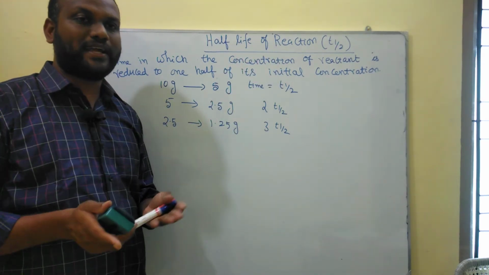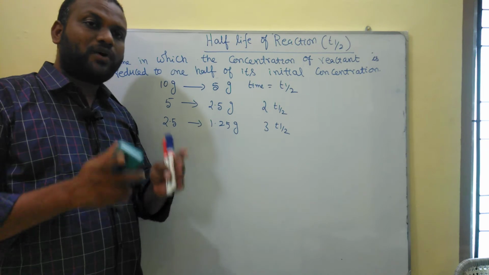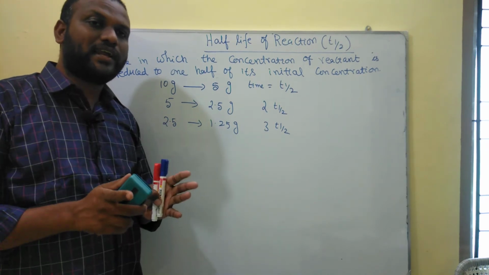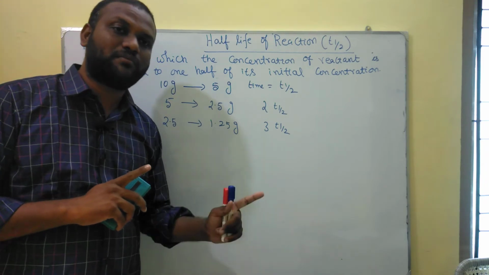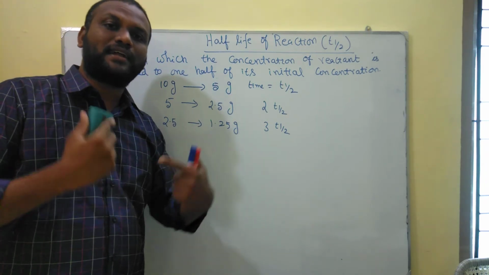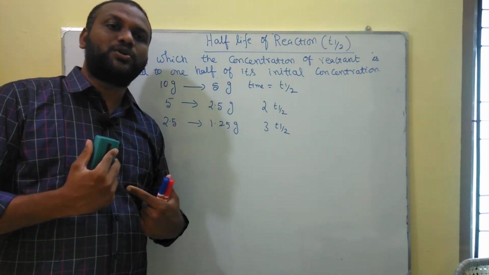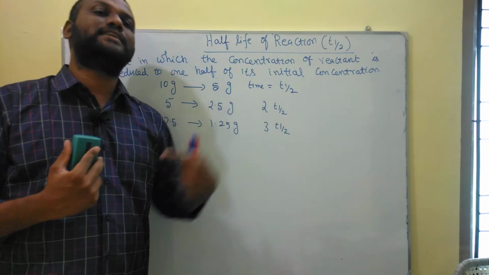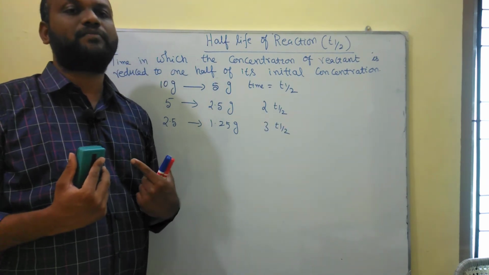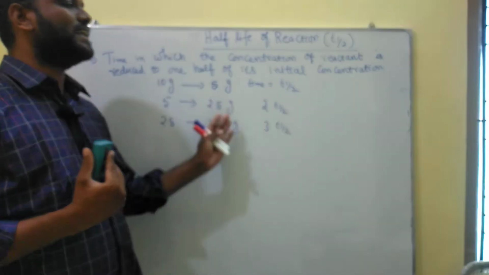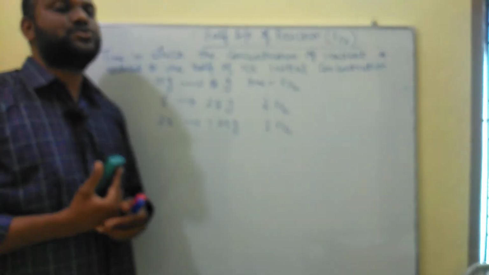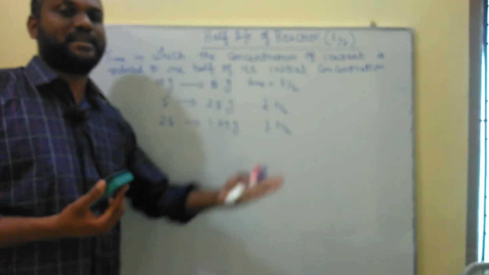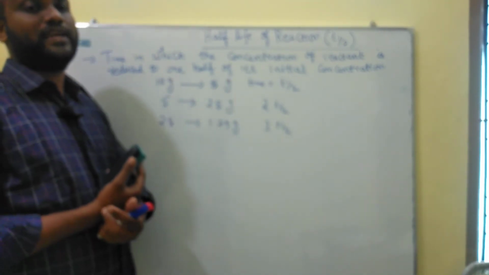For any reaction you take, for example a first order reaction, whatever the initial amount, it is converted into one half of its initial amount. The time taken for the conversion from the initial amount to its one half amount is known as the half-life period of the particular reaction. For a general reaction, we just mention T half, second T half, third T half, fourth T half, fifth T half.